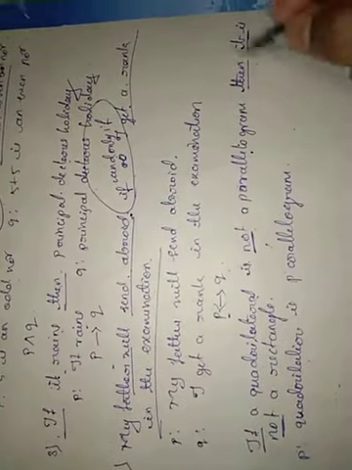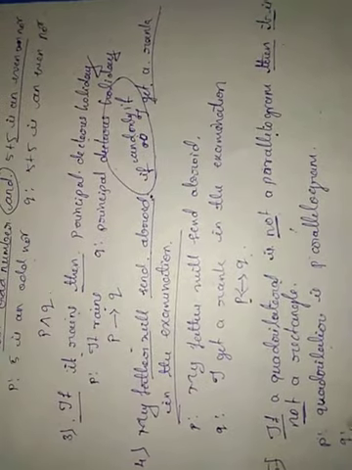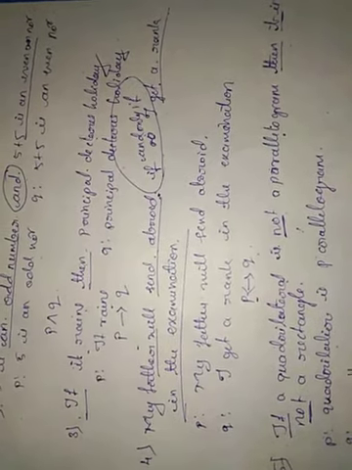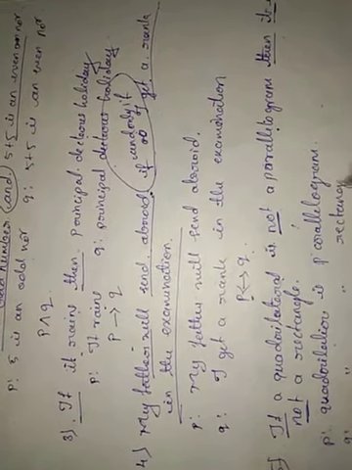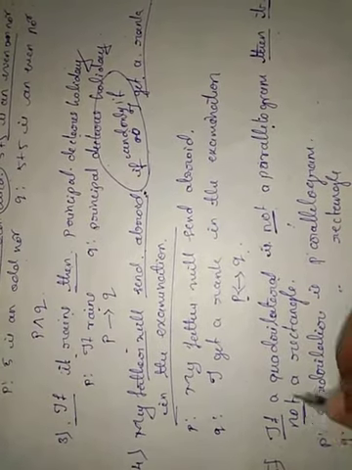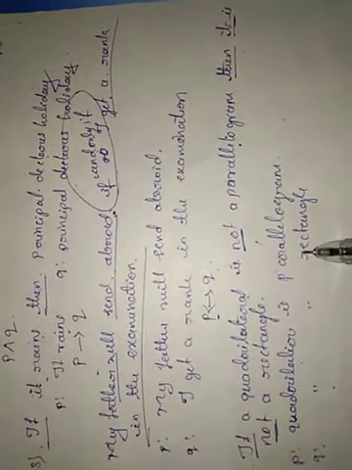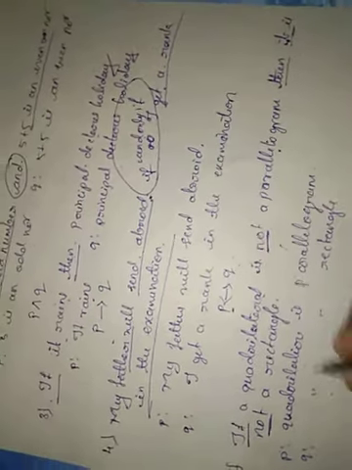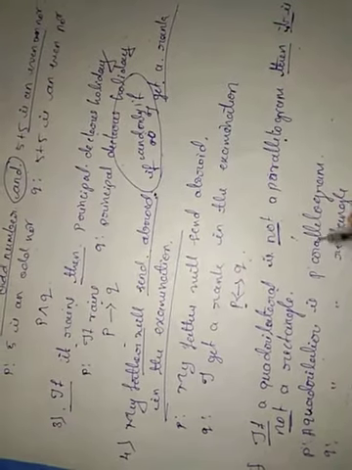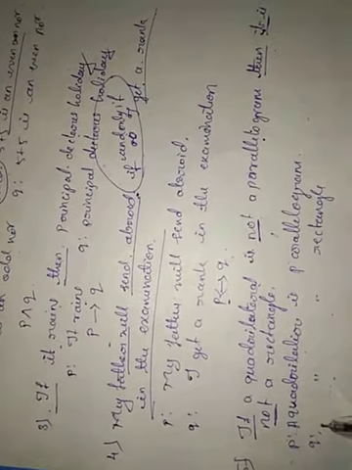That is the actual meaning of it. So proposition Q is considered as quadrilateral is a rectangle, because here again the word not is there. So we consider P as quadrilateral is a parallelogram, and similarly Q as quadrilateral is a rectangle.